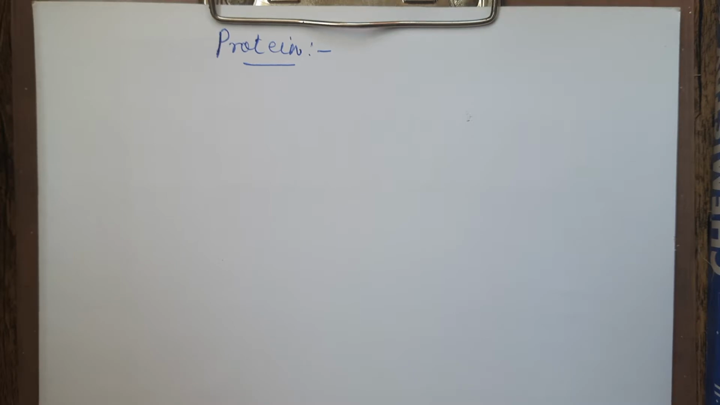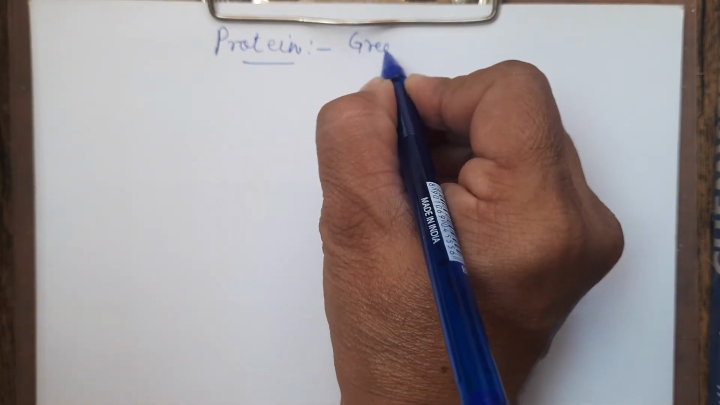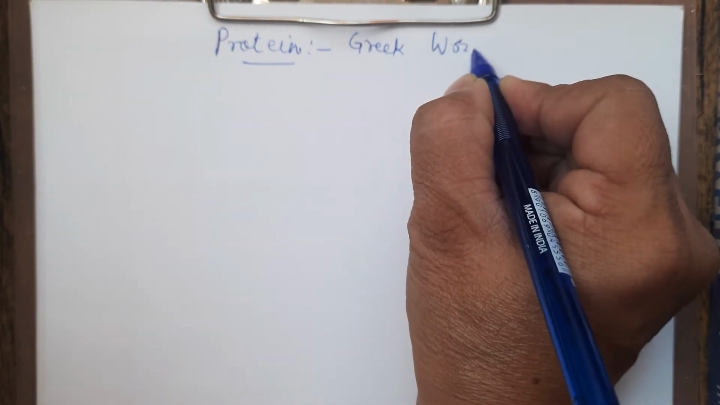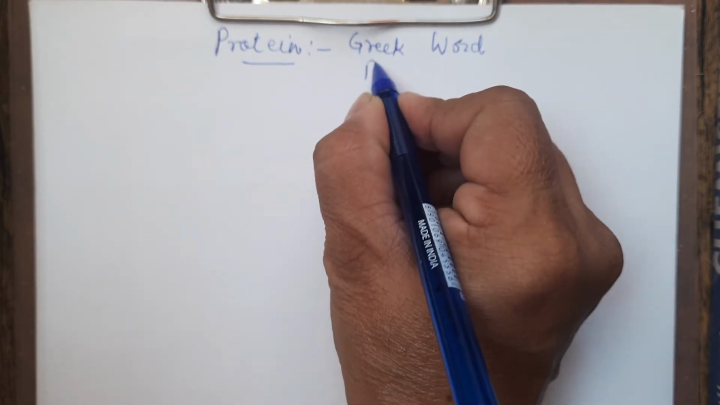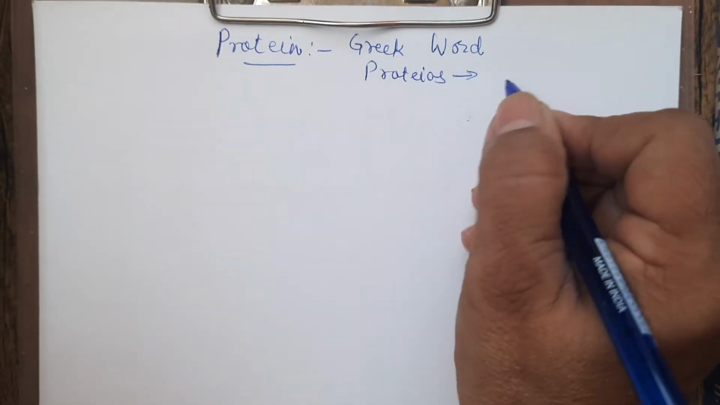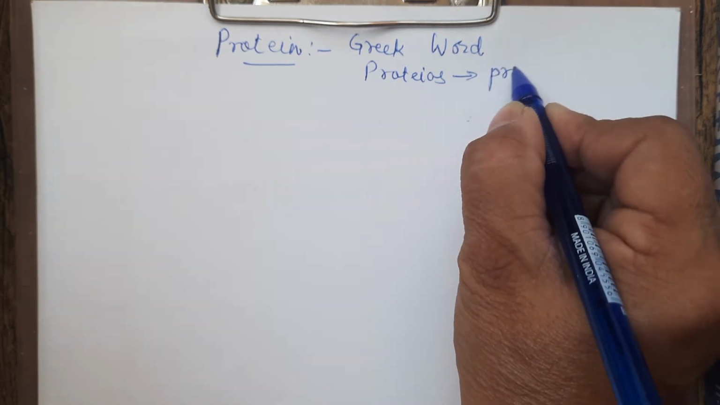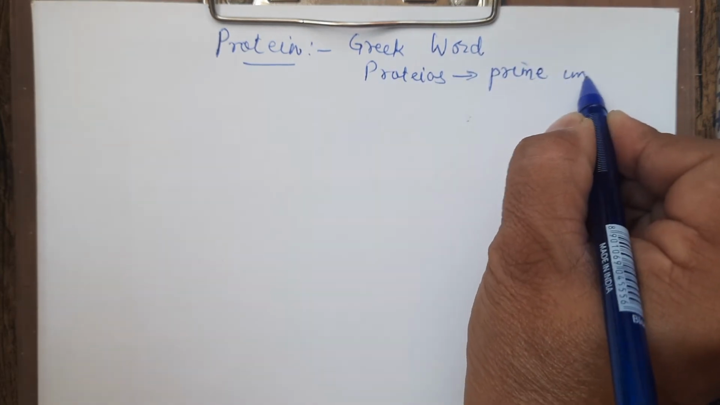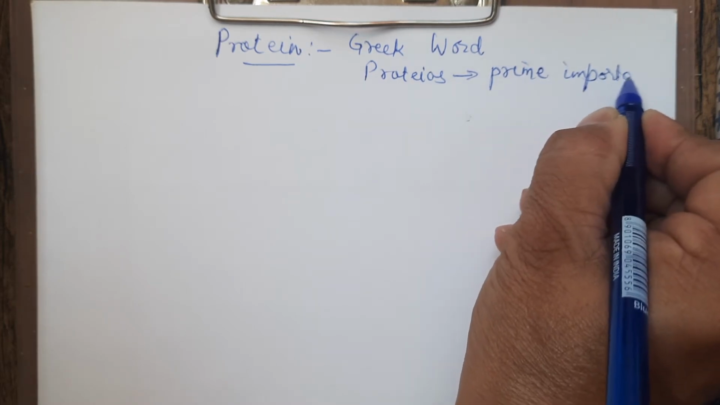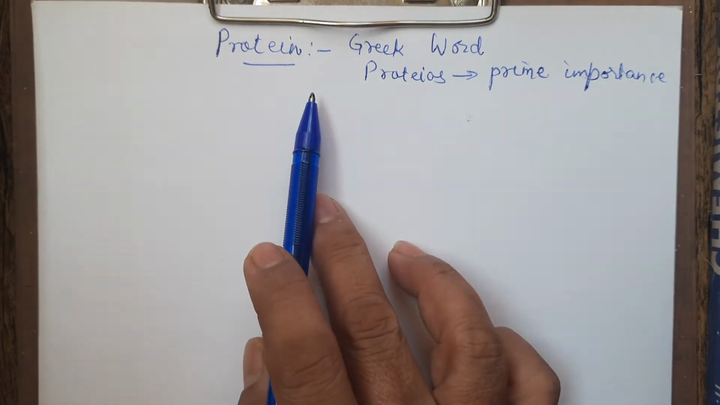Now, what is protein? First, we will discuss that. The word protein is obtained from a Greek word, proteos. Proteos means prime importance, primary importance. Anything which is of importance to us. And we all know that proteins are very important for our body. They help in the growth and maintenance of the body. So today's class will be talking about protein.